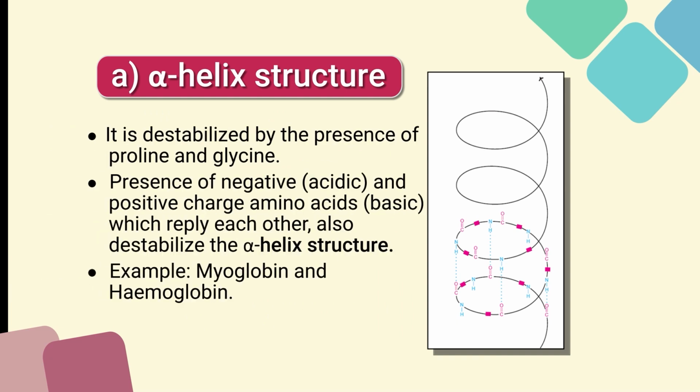So, the alpha helix structure is destabilized by proline and glycine. The presence of negative charges, that is acidic, and positive charges of amino acids, that is basic, which repel each other, also destabilizes the alpha helix structure. The alpha helix structure is observed in myoglobin and hemoglobin. The hemoglobin structure and this myoglobin structure are examples of alpha helix structure.